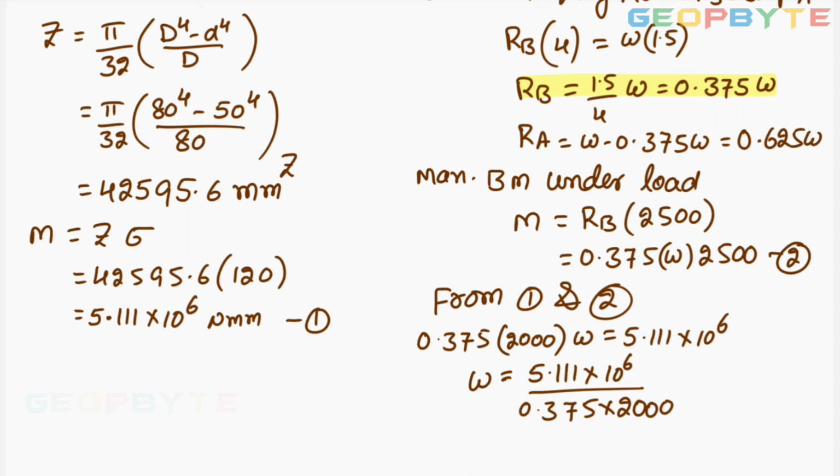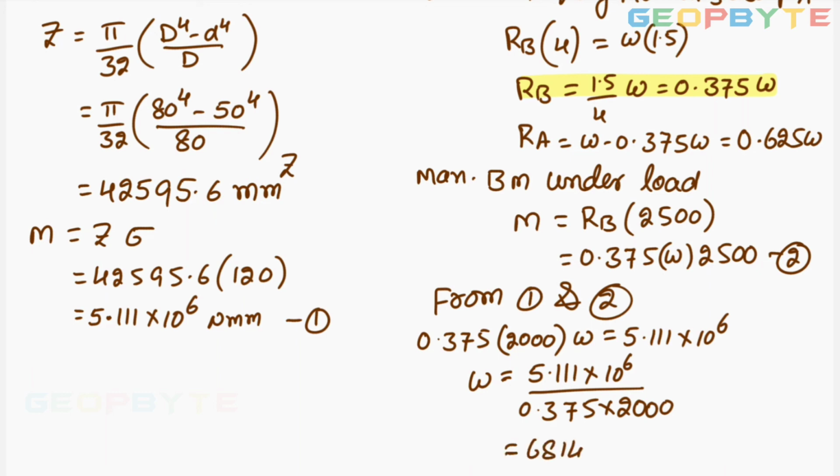I will do it. 5.111 into 10 raised to 6 divided by 0.375 into 2500. The resultant value, I got around 6814.